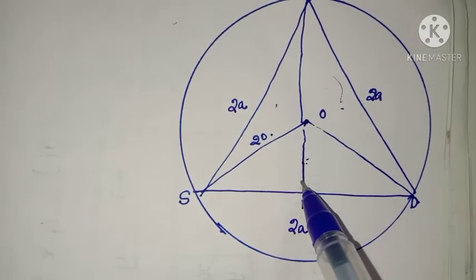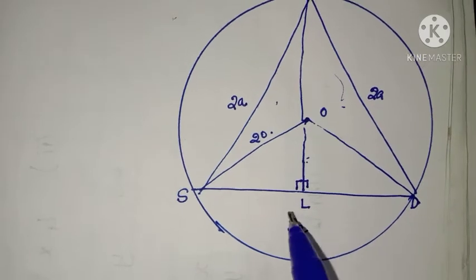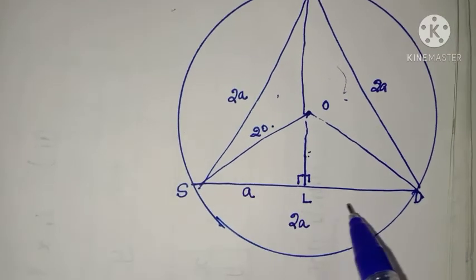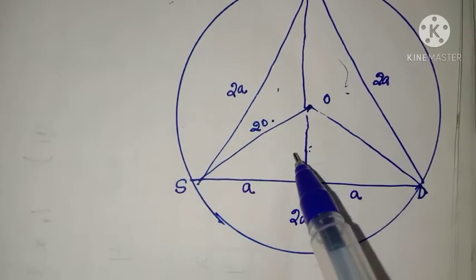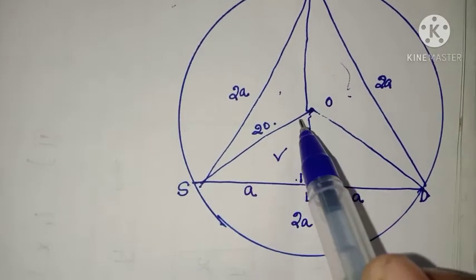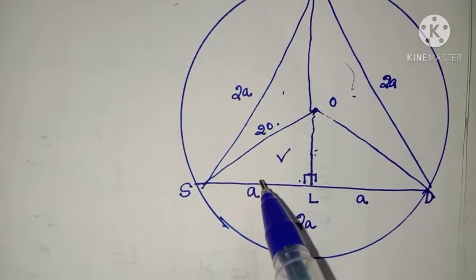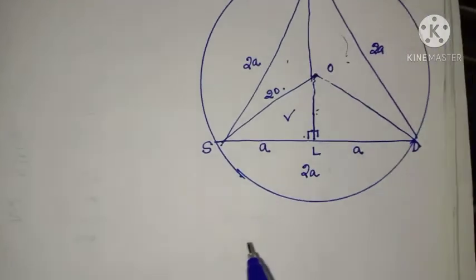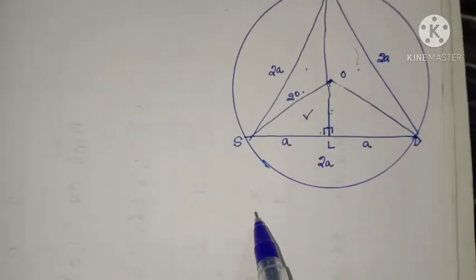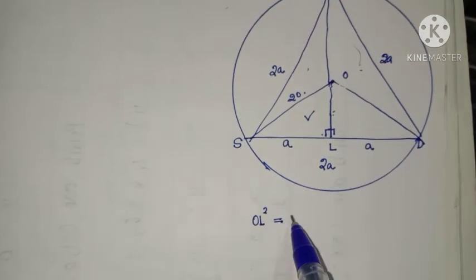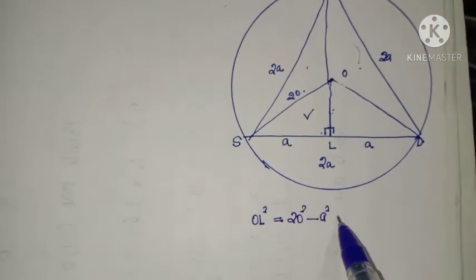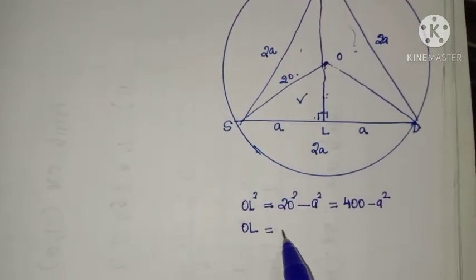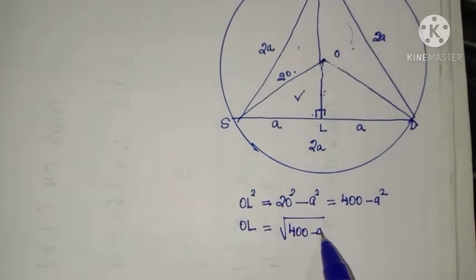So OL is the perpendicular distance to this chord SD, which means this line divides the chord into 2 equal parts. So SL length is A, LD length is A. Now listen, OSL is a right angle triangle. So apply Pythagoras theorem to obtain the OL distance. By Pythagoras theorem, OL square, altitude square, is equal to hypotenuse square minus base square. That is 400 minus A square. So OL is equal to root of 400 minus A square.